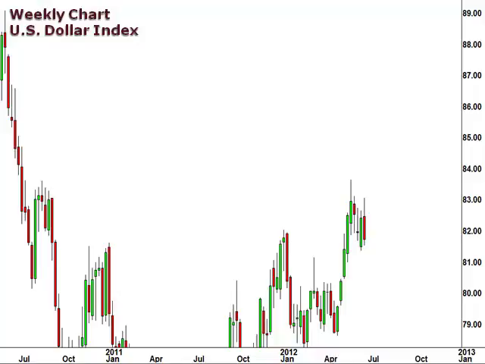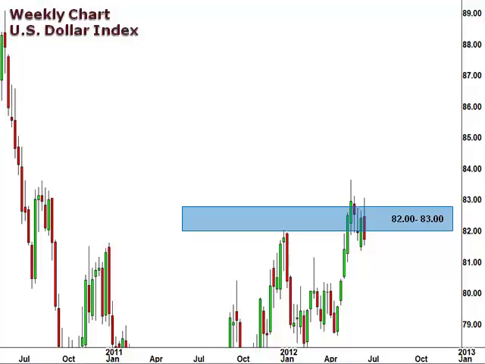Let's start off with a look at the weekly chart of the US dollar index. This is a great way to gain perspective as to how the US dollar has been trading against a basket of currencies. Well, the dollar index failed to hold support at 82 as last week's news out of Europe moved the US dollar lower against most currencies.